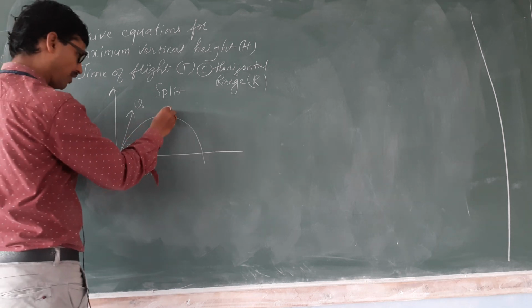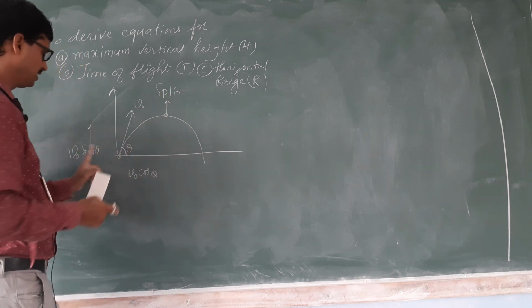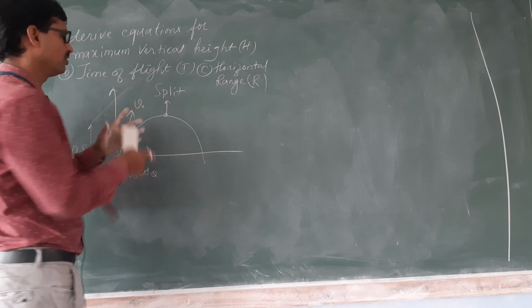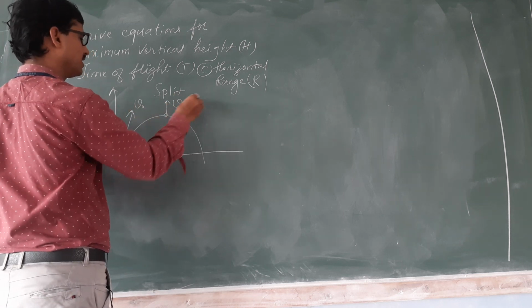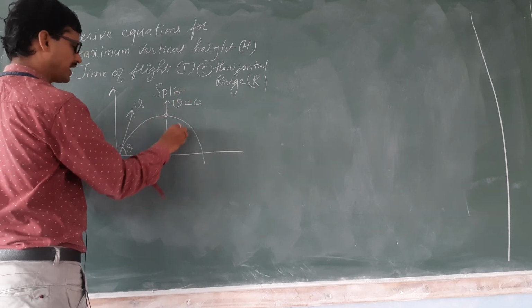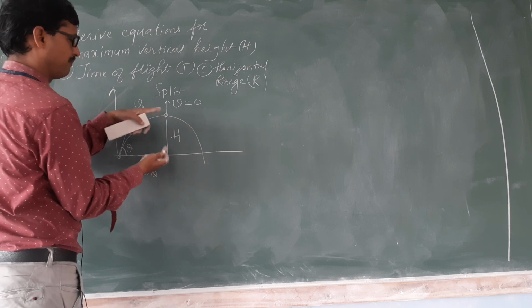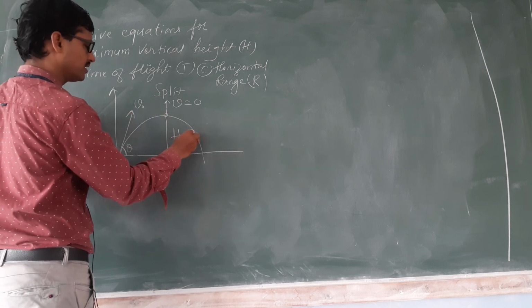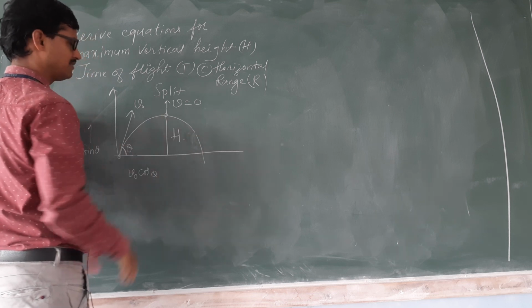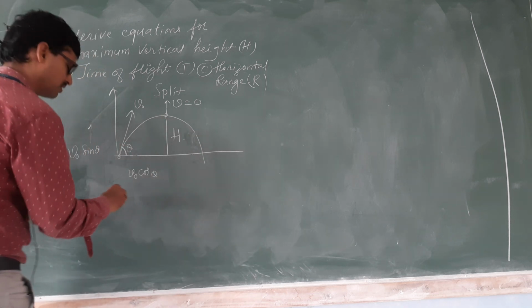At the highest point, the vertical velocity, see, here velocity is 3, 2, 1, 0. So the final velocity here becomes 0, like that. Vertical velocity is 0. Let h be the maximum height. H is which height? Maximum height. So this is also a height, sir, but this is not the maximum height. This is the maximum height.